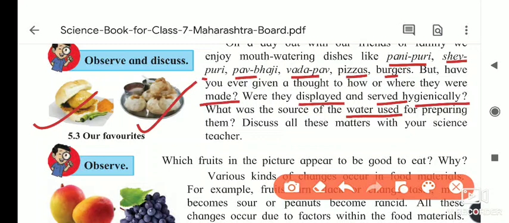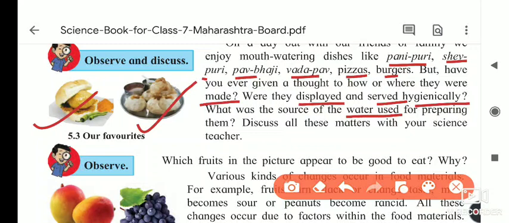So they are kneading the pani puri dough with their legs, meaning they are just walking on it while preparing the dough. And the water they use is prepared near gutters and so on, and they are not cleaning it properly. These people are dirty. So these things are also there, and we have to be careful about them.